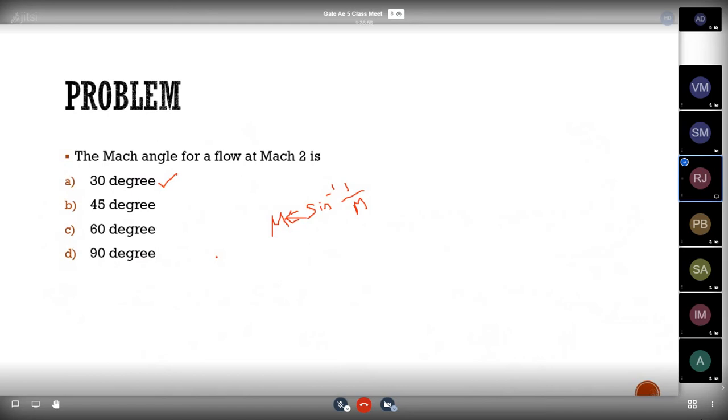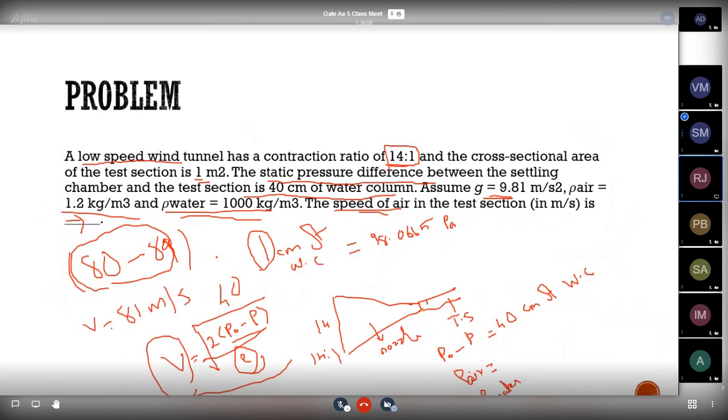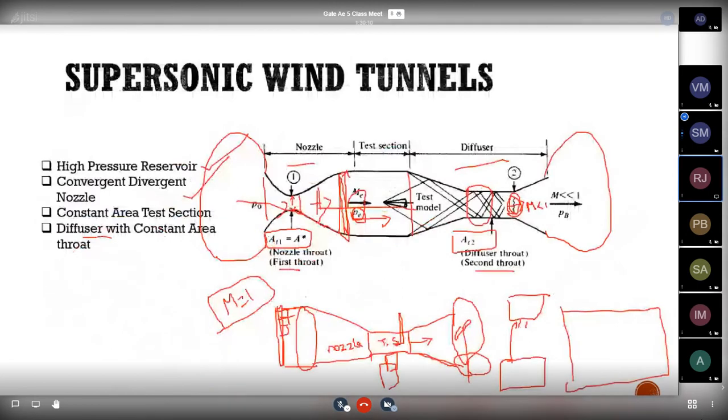No, that is because of the exit only. No, we will consider that supersonic, under expanded and all. When the flow at the exit is under expanded, then oblique shock will form, no? Yes. So, under expanded, sir, only oblique shocks will be formed. So it means here the flow is under expanded. Yes. So, sir, what will happen if the flow is over expanded?